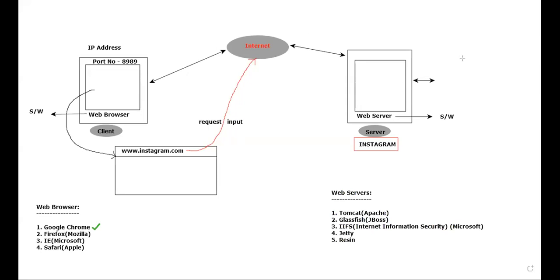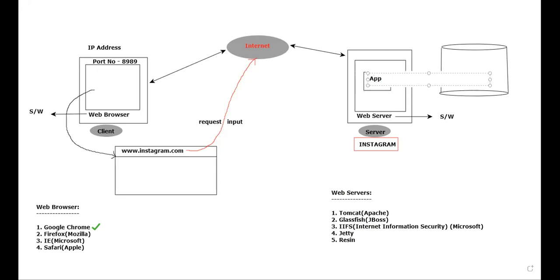Normally, this is how I will represent the hard disk. I will tell this happens to be the hard disk. Already I have told you I am very bad at drawing diagrams, please bear with me. Now see here, inside this particular web server, don't you think there is the Instagram application? I'll just call it the Insta app.